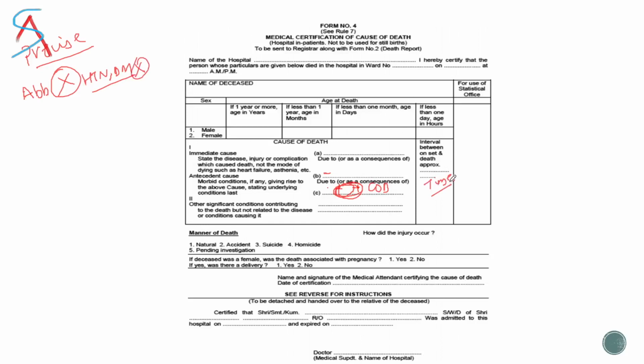Those are very important. The immediate cause is written on the top, and in between there could be 2 or 3 intermediate causes, or there could be only one. So intermediate causes can be multiple. The immediate cause and the cause of death are generally only one cause each.